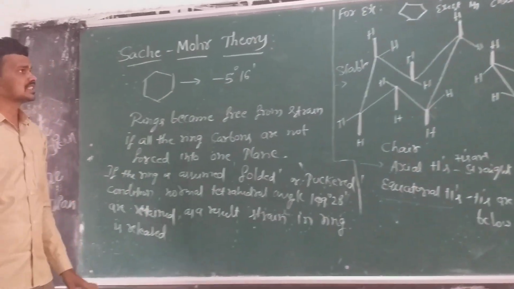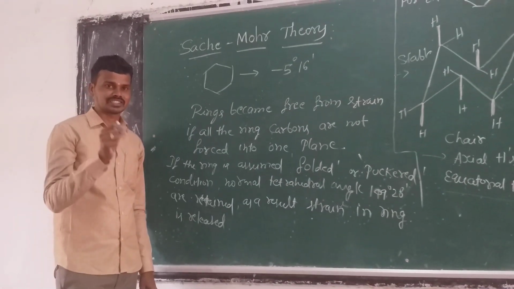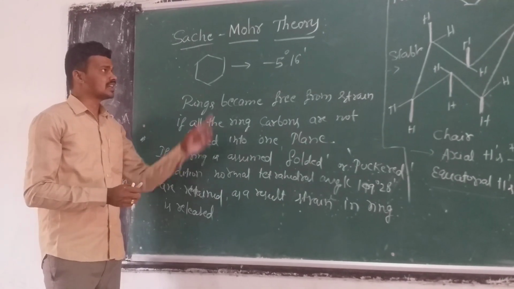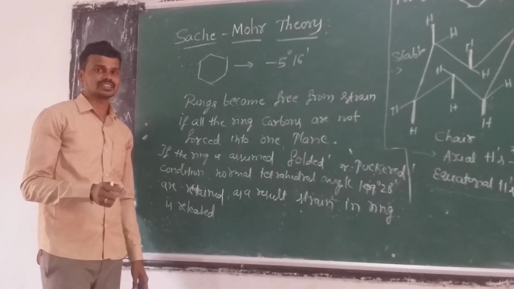So this is about the cycloalkanes, methods of preparation, IUPAC names, Bayer strain theory, and also the Sachse-Mohr theory. Okay, thank you very much.